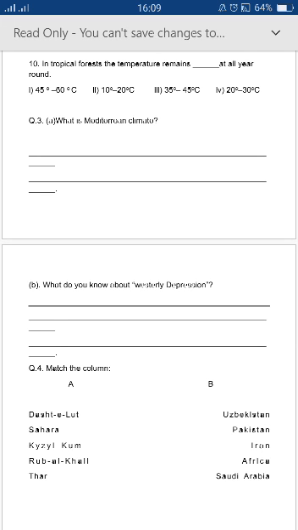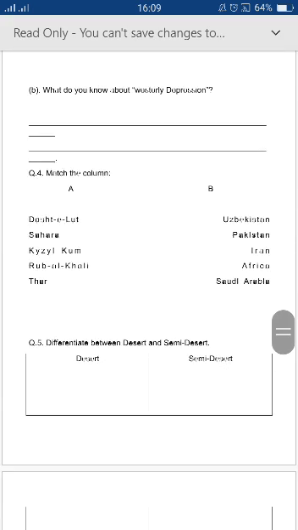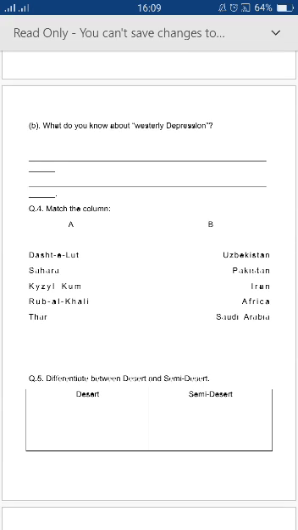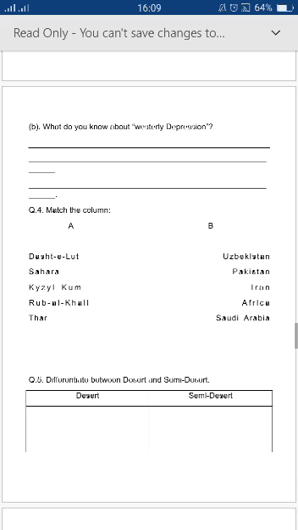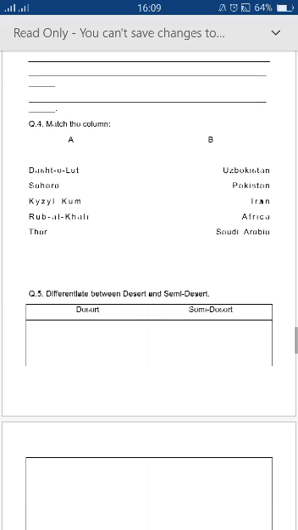Question number 3, what is the Mediterranean climate? You can solve this answer with the help of page 6. And part B, what do you know about the Qattara depression? You can find the answer of this question on page 9.